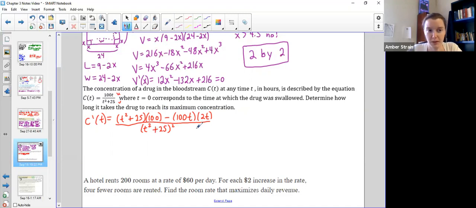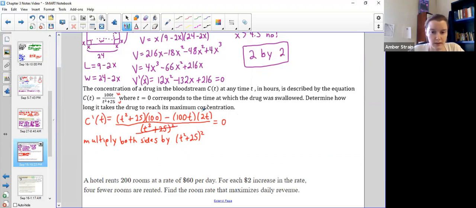Now, it looks like it's going to be a mess, but don't worry, because this is the best problem ever. Remember that we set it equal to 0 for optimization, and we don't have to worry about this fraction, because if you remember, the way to get rid of those fractions is to multiply both sides by the denominator. Well, if I were to multiply both sides by that whole thing, t squared plus 25 squared, you would of course cancel on this side, and then 0 times anything would be 0, so it would just go away.